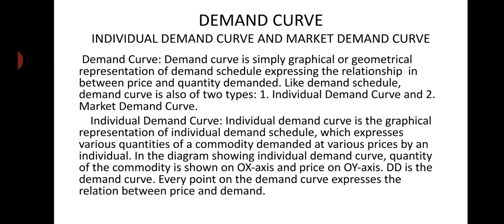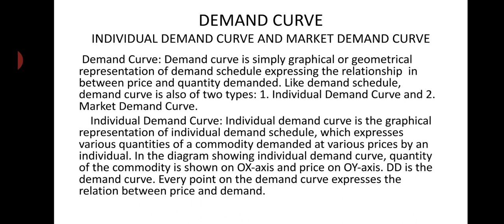The individual demand curve is generally represented in a diagram. In the diagram showing the individual demand curve, quantity of the commodity is shown on the OX axis and price on the OY axis. There are two axes: one is the horizontal line, the OX axis, and the other is the vertical line, the OY axis.